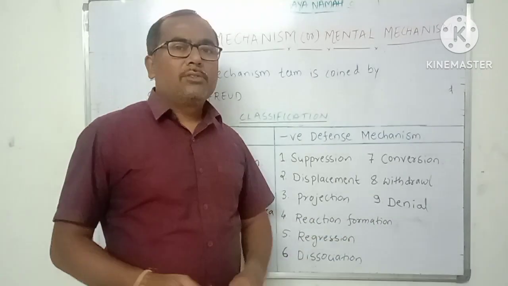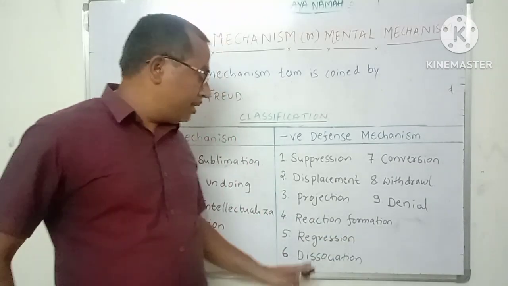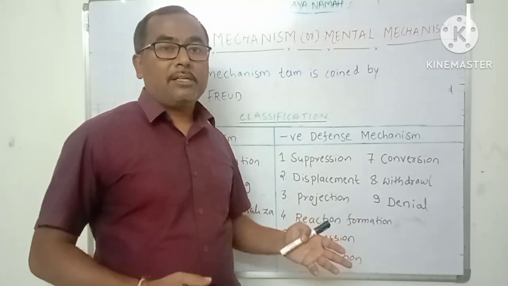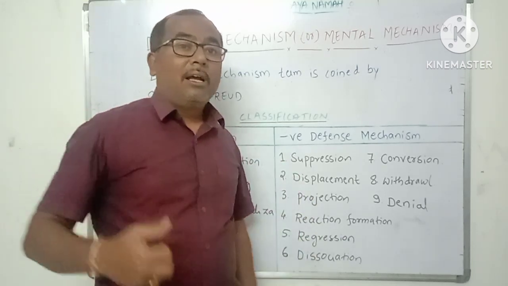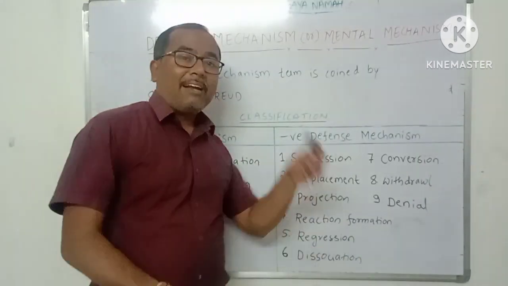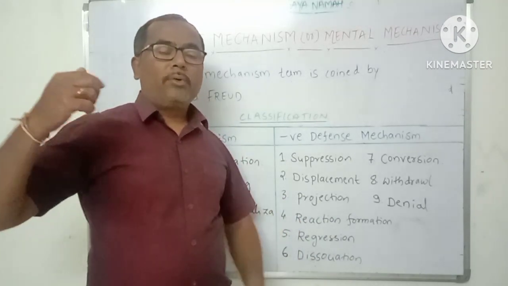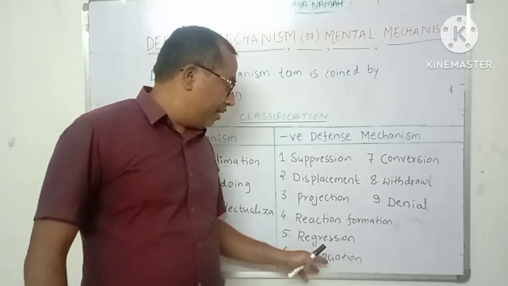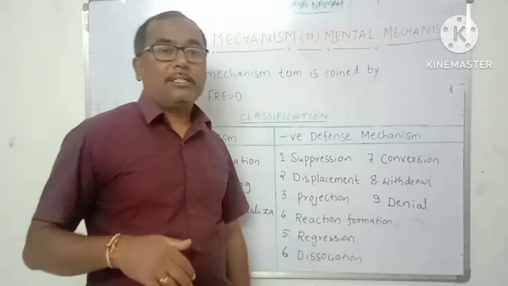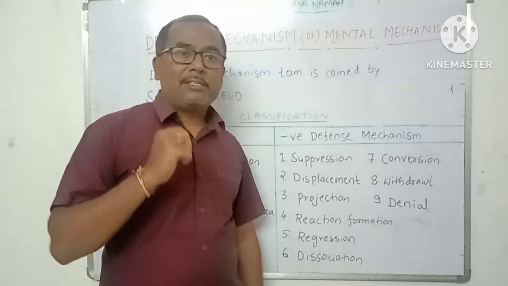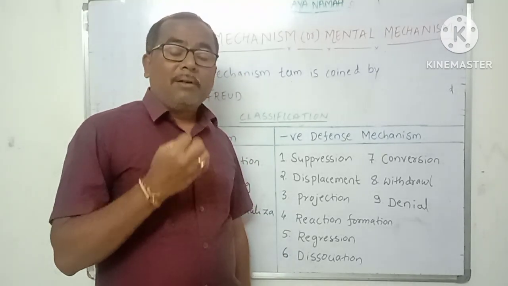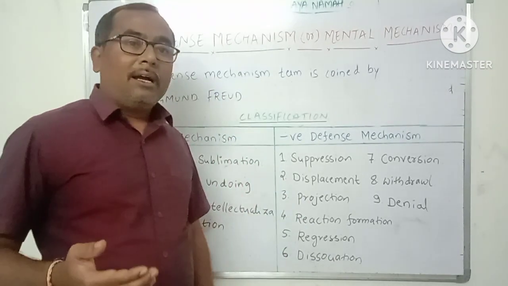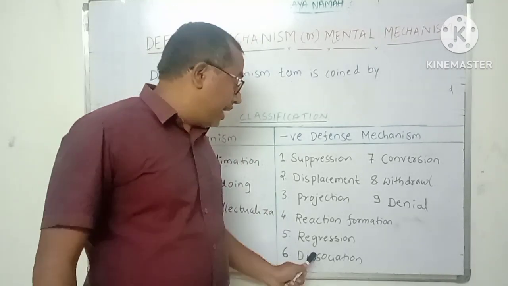Next one is regression. Regression is another defense mechanism in which, whenever a person faces an anxiety-producing or stressful situation, the person will go back to his previous life. He may go into his childhood state and fixate himself there. For example, whenever a person faces anxiety or a stressful situation, he tries to suck his thumb or bite his nails. So he goes back to his previous, childhood stage and adopts those mental mechanisms. Okay, so that is nothing but a regression.